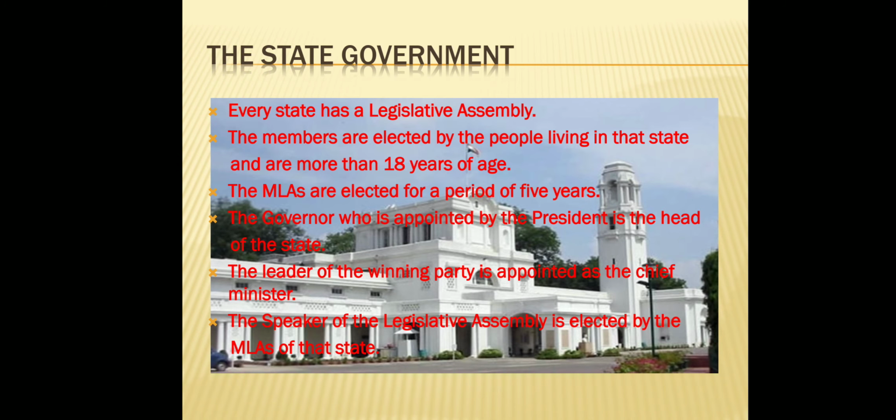The state government. Every state has a legislative assembly. The members are elected by the people living in that state who are more than 18 years of age. The MLAs are elected for a period of 5 years. The governor, who is appointed by the president, is the head of the state. The leader of the winning party is appointed as the chief minister. The speaker of the legislative assembly is elected by the MLAs of that state.